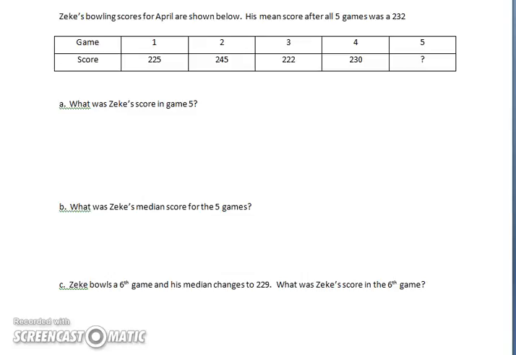Maybe a better way to think of this problem is, if he's trying to shoot a 232, maybe he's trying to beat some score that he previously had. What would he need to shoot in Game 5 to do that? So, the numbers that we have are 225, 245, 222, and 230.